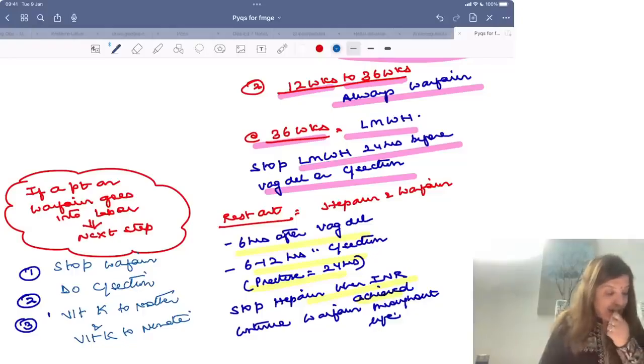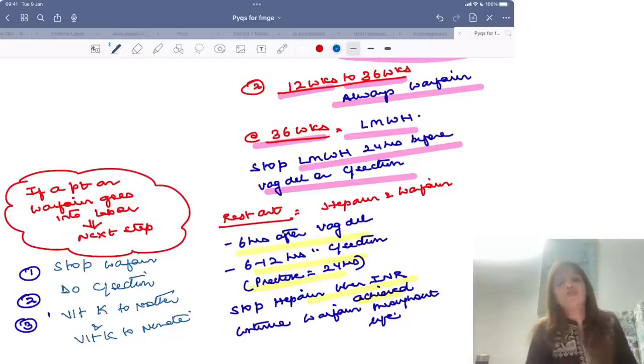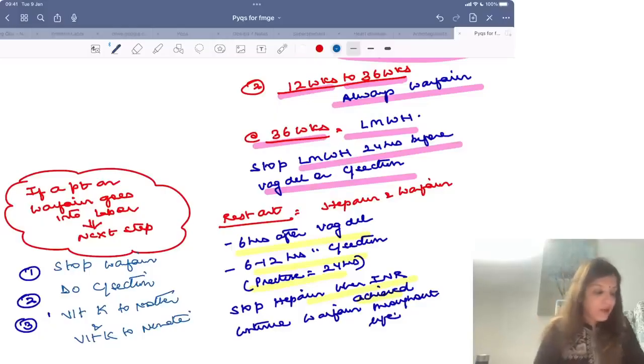Alize, I told you that you should stop low molecular weight heparin 1 week before delivery and switch over to unfractionated heparin. That is basically for NEET PG students. As an FMG student, you just need to remember that at 36 weeks we start low molecular weight heparin. Why am I saying that as an FMG student you need to remember this? Because FMG students are going to follow Datta, what Datta says, and Datta doesn't tell you to switch over to unfractionated heparin. Right? Okay.